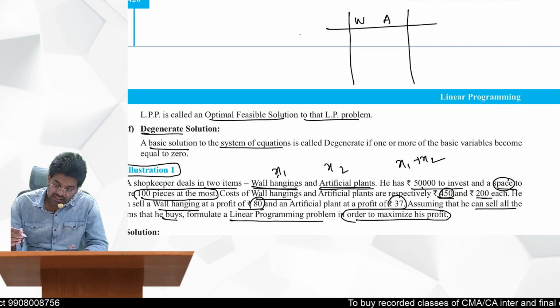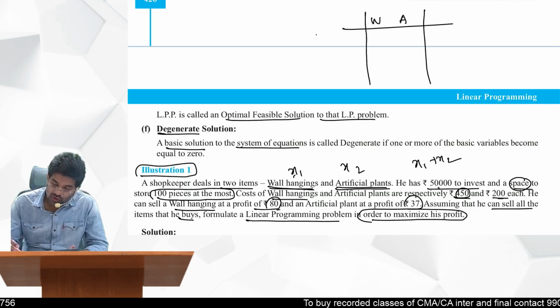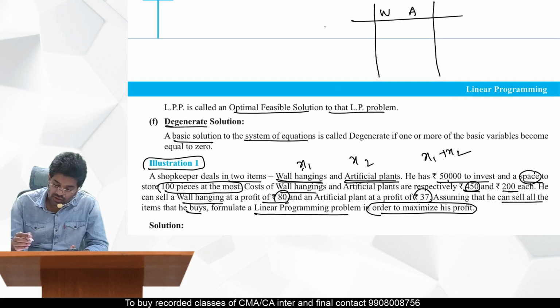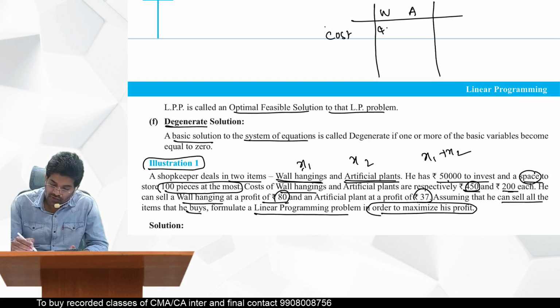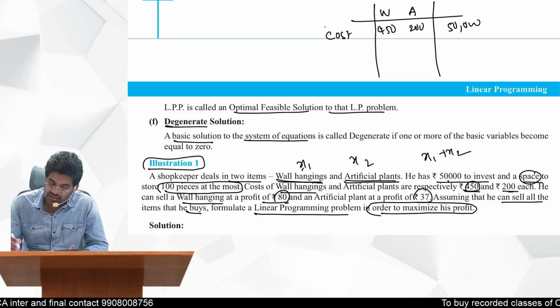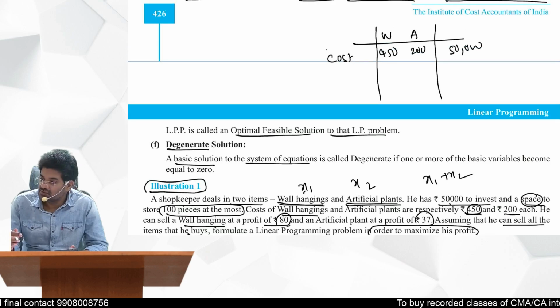Now first one is, what is the money required for this? And what is the cost of this? 450 rupees for wall hangings. This one is 200. Okay, what is the amount he can spend maximum? 50,000 rupees. Maximum is 50,000. These are the restrictions.